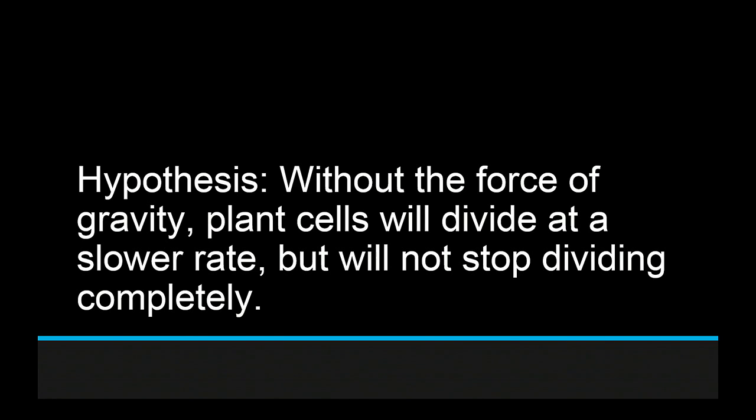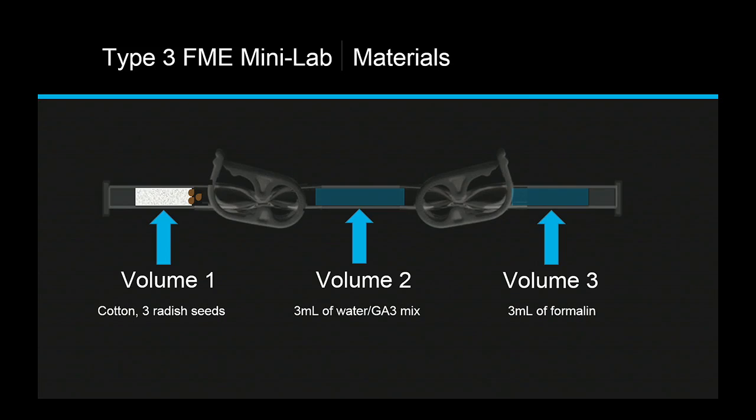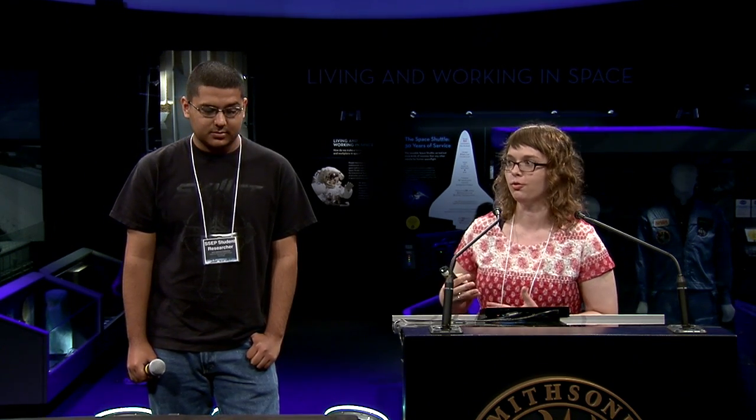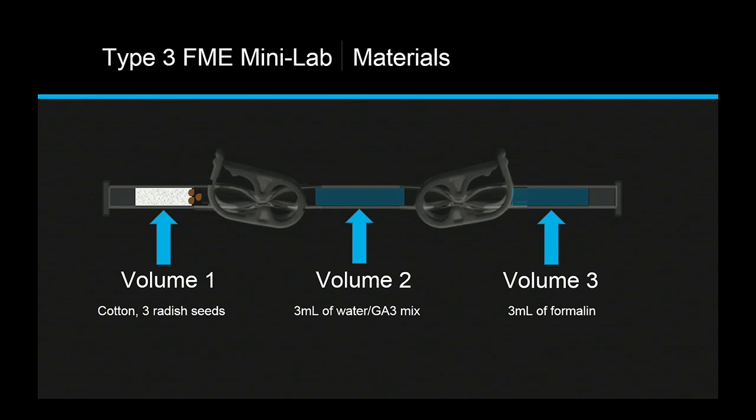So we had a type 3 FME, meaning that it has 3 chambers separated by 2 clamps. In the first one, we had the radish seeds along with cotton to wick the moisture so that they don't get too much all at once and drown. Our second volume contained deionized water and also gibberellic acid, which is a plant growth hormone, to hopefully nourish them so that they're able to germinate quicker and also grow more. Our third volume contained formalin, a biological fixative, to kill and preserve the seedlings so that they're not affected by Earth's gravity during the return trip.